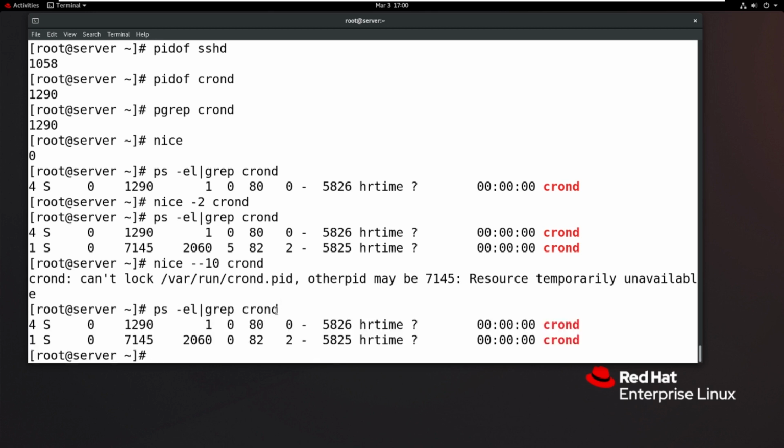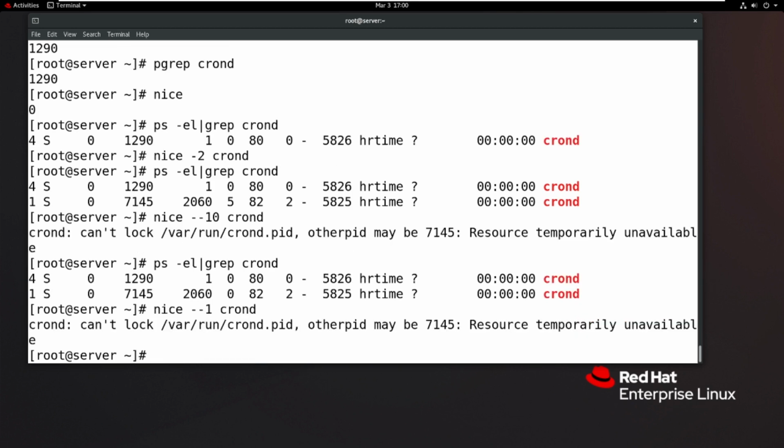Then check crond, what happened here, the nice value. Okay, fine. crond cannot lock /var/lock/crond.pid, otherwise maybe P7145: resource temporarily unavailable. Okay, the backend crond is temporarily unavailable, so right now that's why it is not working. But I will change the nice value of another process.